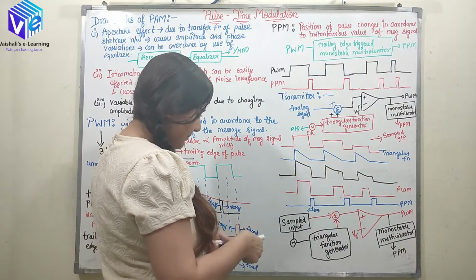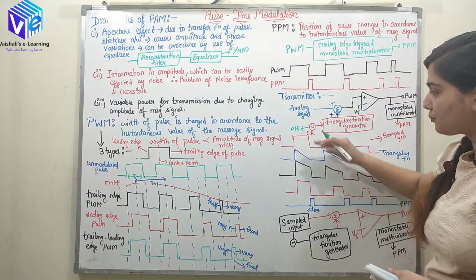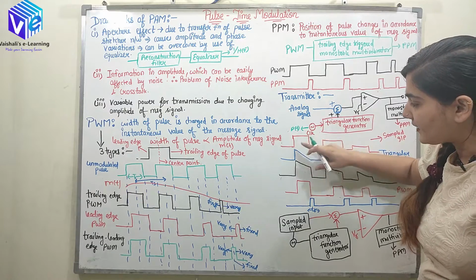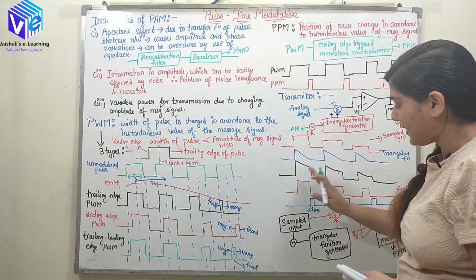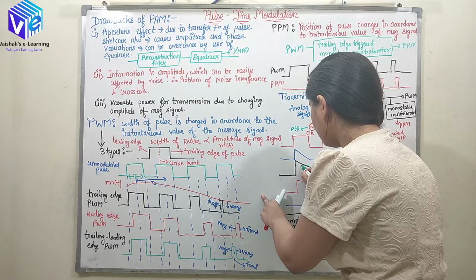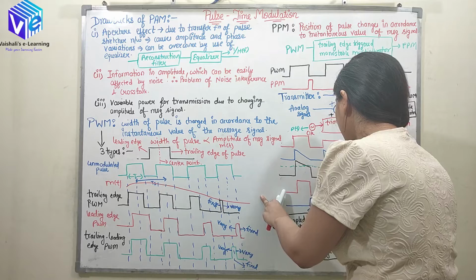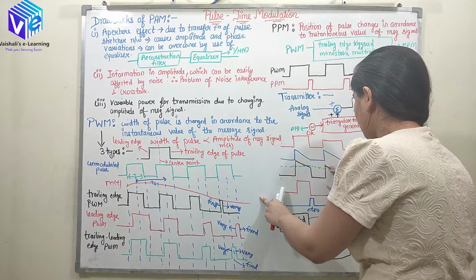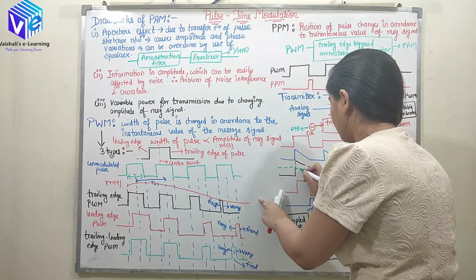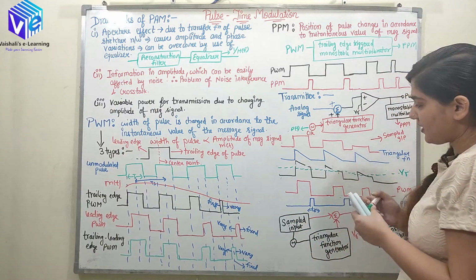Whenever this is added with this, we are adding the amplitude, so the output will look like the black signal. Now I am choosing the reference voltage. The reference signal is chosen like this, a straight signal. So this is my VR.